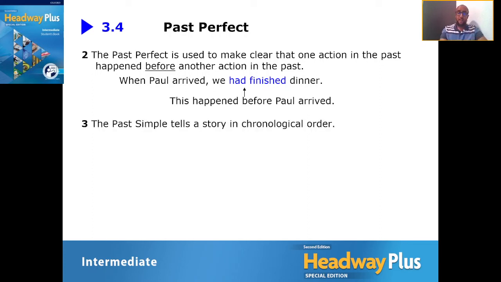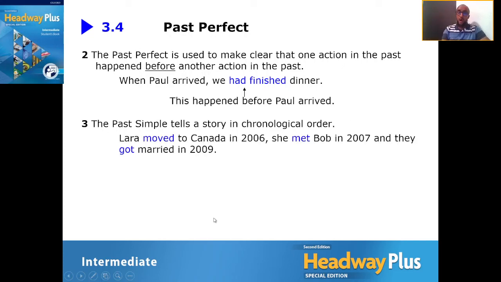Look at this example. Just to remind you about the past simple, the past simple can tell us a story in a particular order. When we say chronological order, we're talking about actions that take place one after the other. So Laura, for example, moved to Canada in 2006. And then what happens? She met Bob in 2007, and they got married in 2009. So it's just pretty much one action after another.